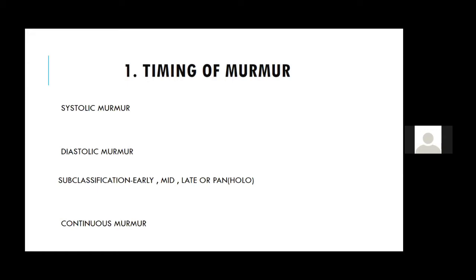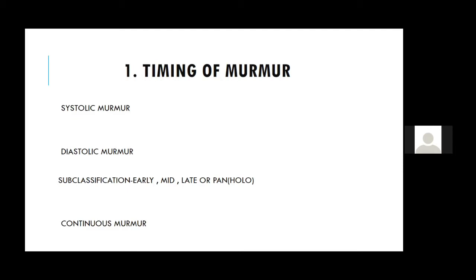So murmurs can be systolic, diastolic, or continuous. Systolic murmurs are divided into early systolic, mid systolic, or holosystolic. We'll come to it one by one. A diastolic murmur can be early diastolic or holodiastolic. However, systolic can even be a late systolic murmur, which we see classically in mitral valve prolapse.